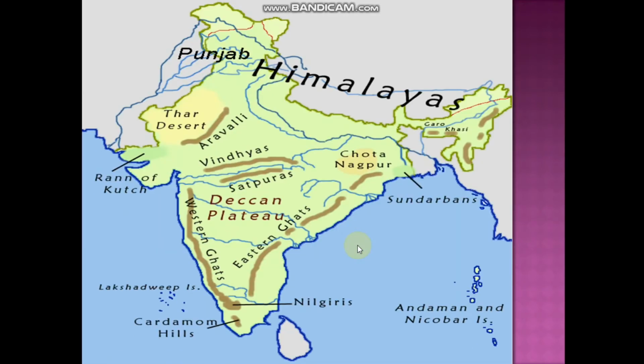Next we shall be seeing, this map will give you a clear picture. Just now we have discussed that the Narmada river divides the plateau region into two: the Deccan Plateau and the Central Highlands. Here the Central Highlands are this part, and the Western Ghats as well as the Eastern Ghats are shown here.